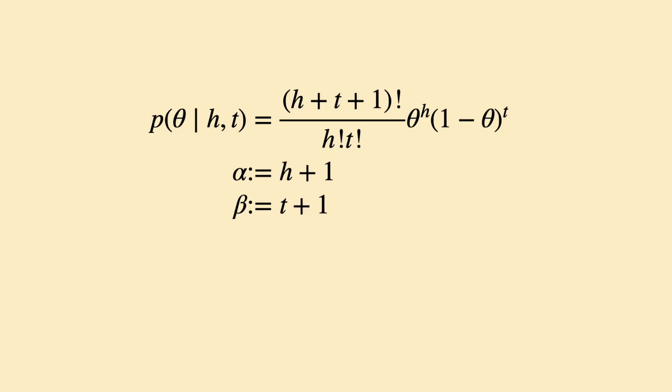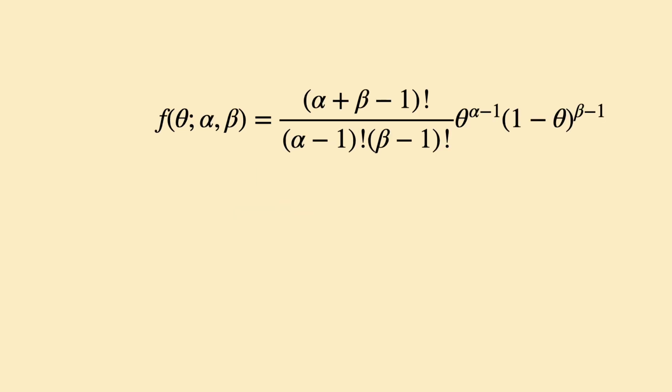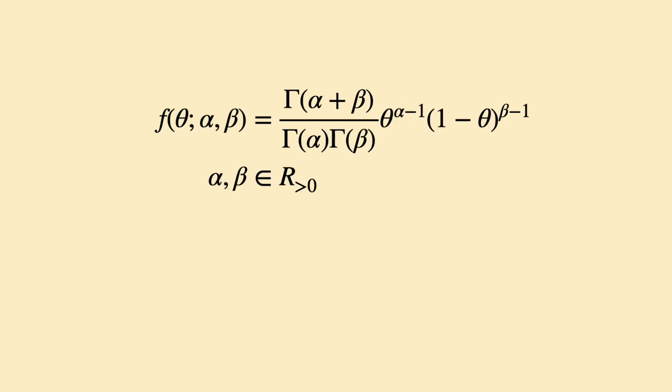If we define alpha as h plus 1 and beta as t plus 1, we can substitute them into our derived formula. By the gamma equivalence to the factorial, we get the formula from the video's start. To prove this result rigorously, though, we must start from the gamma function's formal definition and work backwards. I'll include a link to the proof in the video description, but I won't cover the proof here.